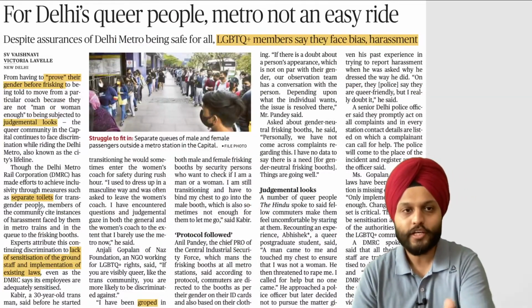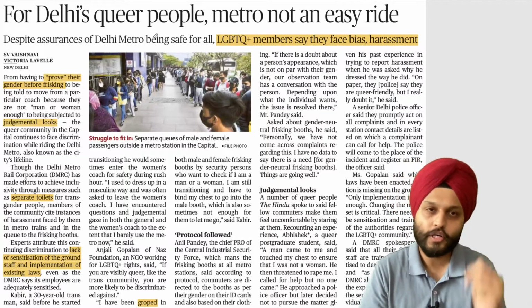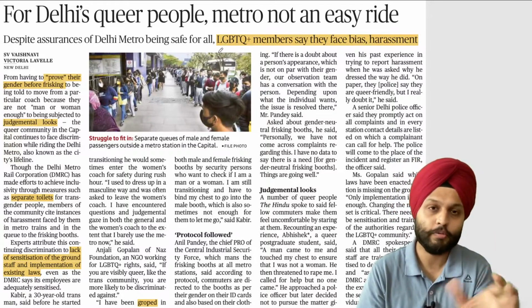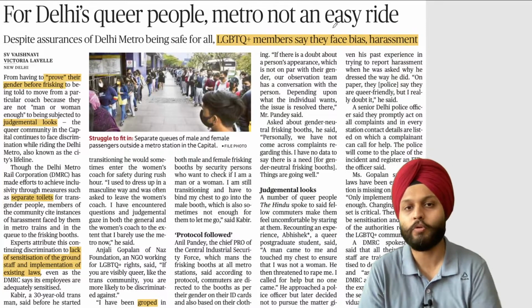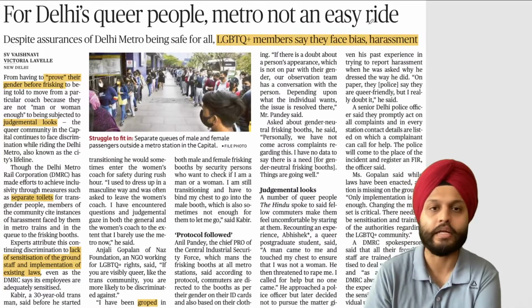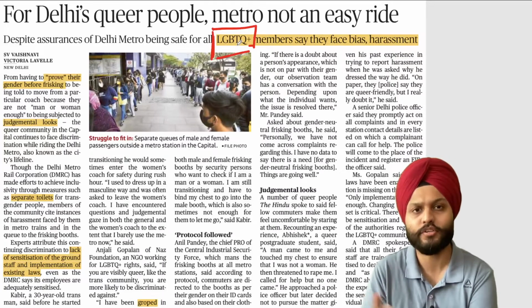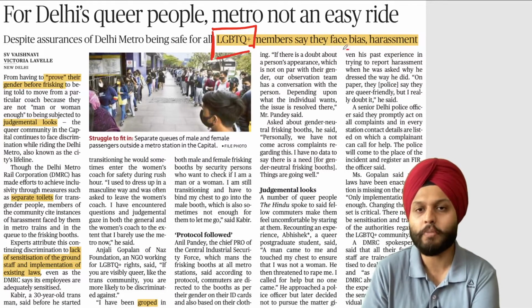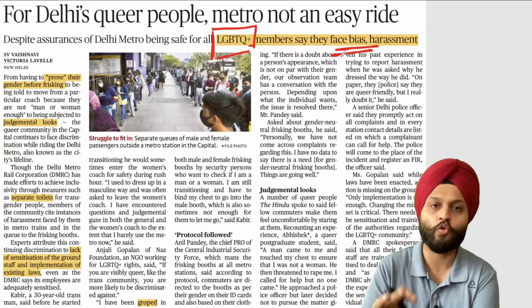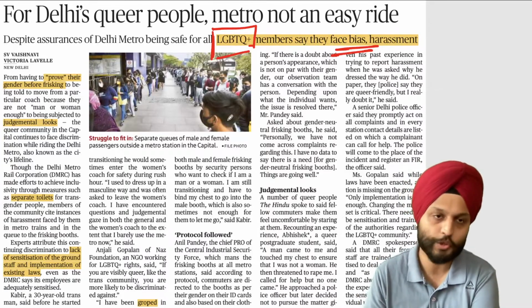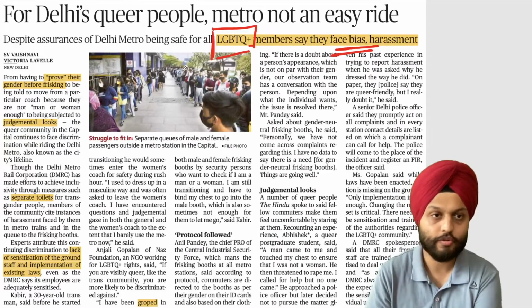Okay, for Delhi's queer people, queer means odd actually. Queer people, metro not an easy ride. So it is a reference to the LGBTQ plus members, transgenders. They face bias and harassment. This is only with reference to the metro, we get certain issues, and we have to build on this.